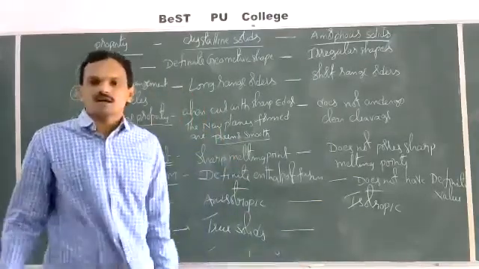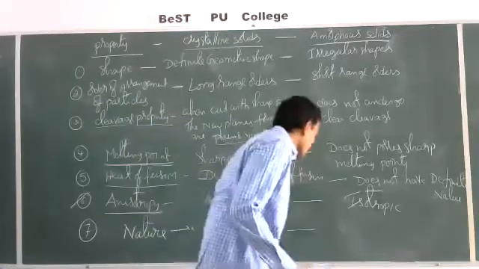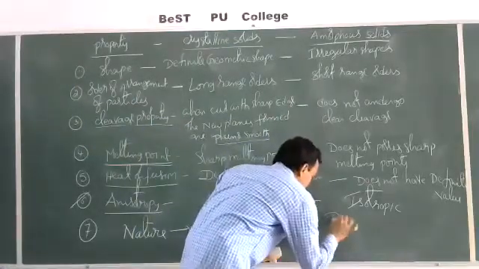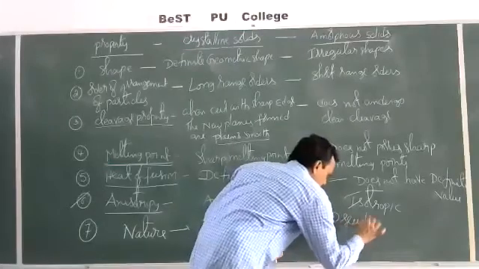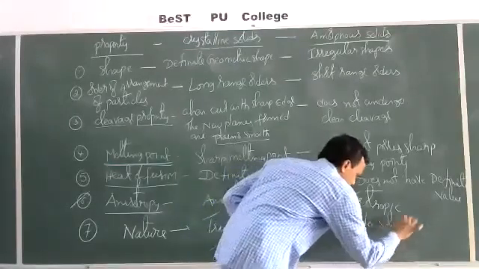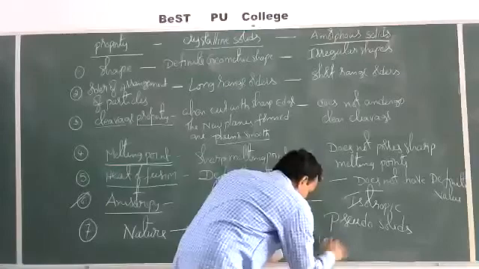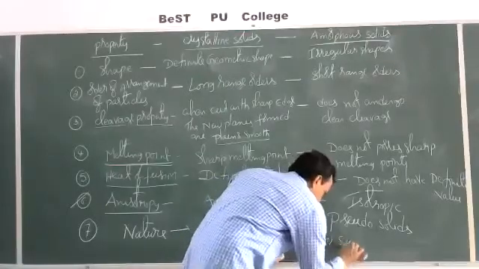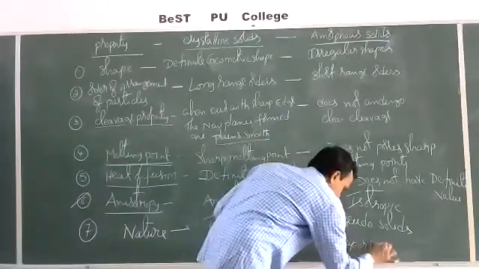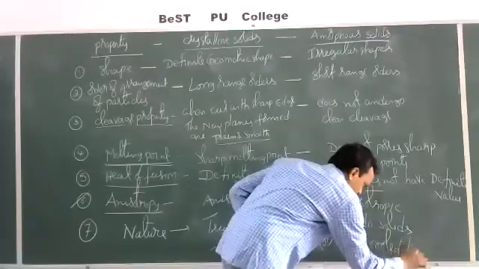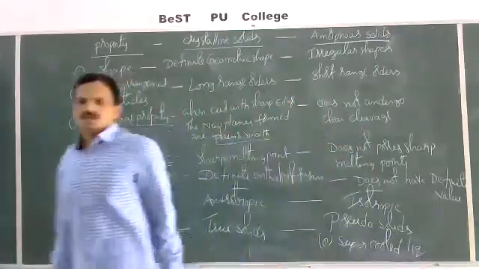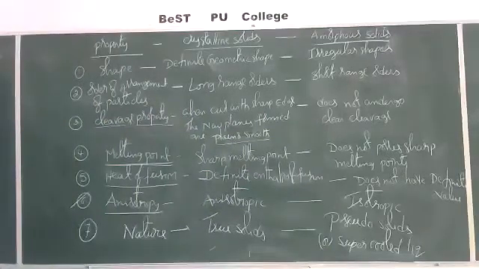Crystalline solids are true solids, whereas amorphous solids are considered pseudo solids. Some pseudo solids are called supercooled liquids, not all. So these are the differences between crystalline solids and amorphous solids. Okay, right. Let us see once briefly. What are crystalline solids?